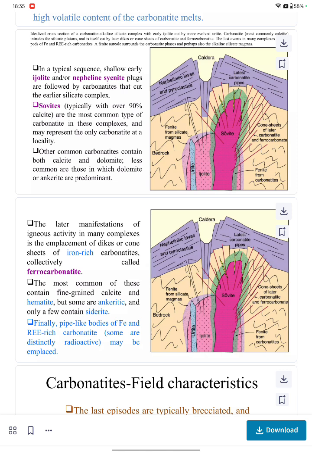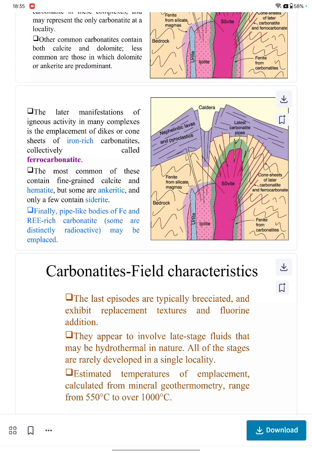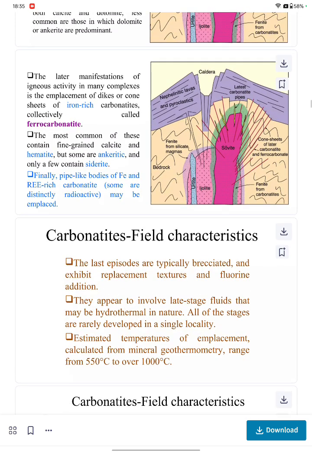In this figure, there are ijolite or nepheline syenite plugs, and they have been followed by carbonatites that cut the earlier silicate complex. Sovites typically have more than 90% calcite, and they're the most common carbonatite in these complexes. Okay, now the later manifestation of igneous activity in many complexes is the emplacement of dikes or cones of iron-rich carbonatite. Basically, they are telling us a story about this picture, how it is happening. And what is the final step? The final step is pipe-like bodies of iron and REE-rich carbonatites. Some are distinctively radioactive.